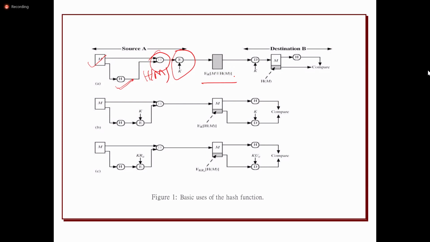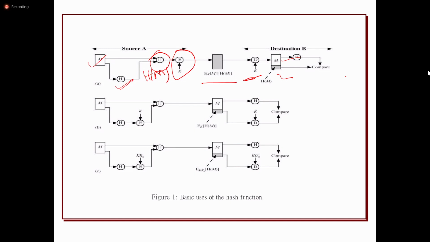First, a hash code is generated from the message, then the message is concatenated with the hash code, then the entire thing is encrypted. On the decryption side, the receiver decrypts the data and gets the message and the hash code. Then the same hash function that was applied at the sender is applied at the receiver. If the received hash code and the calculated hash code match, then authentication is proved.